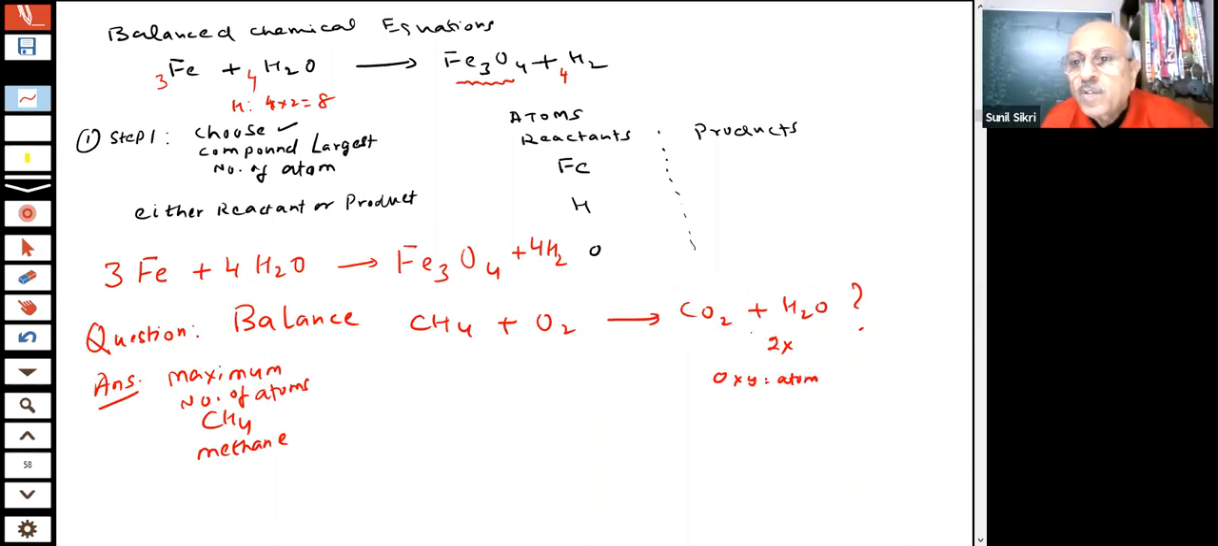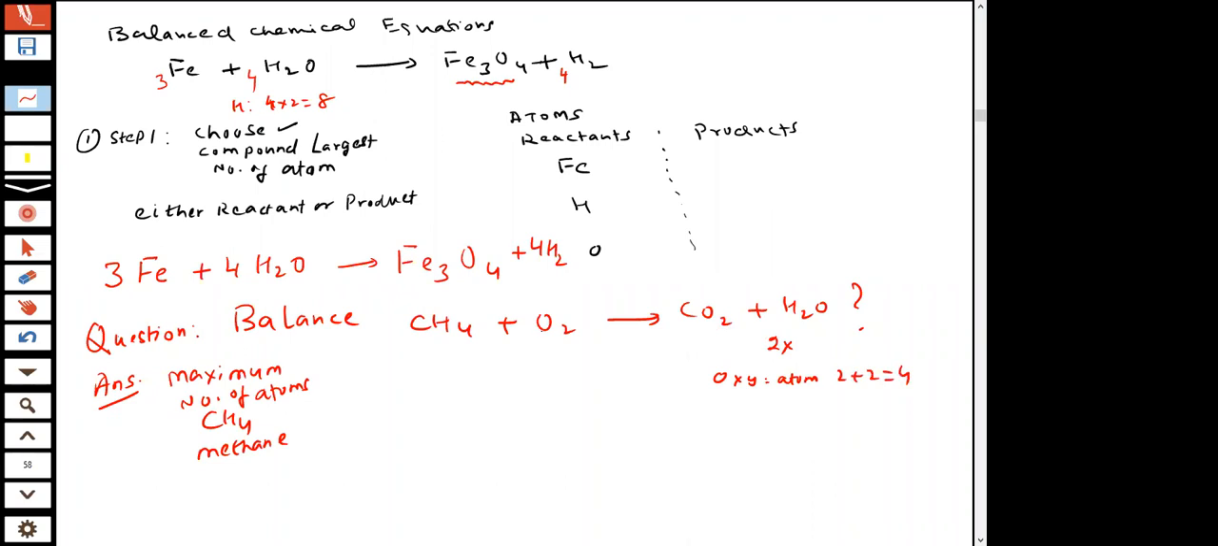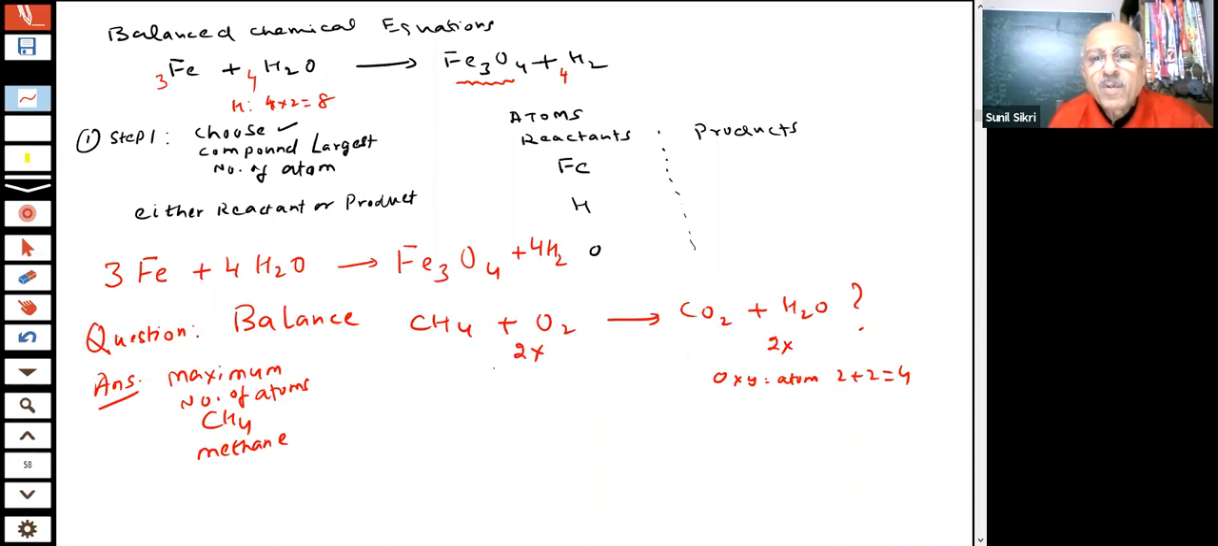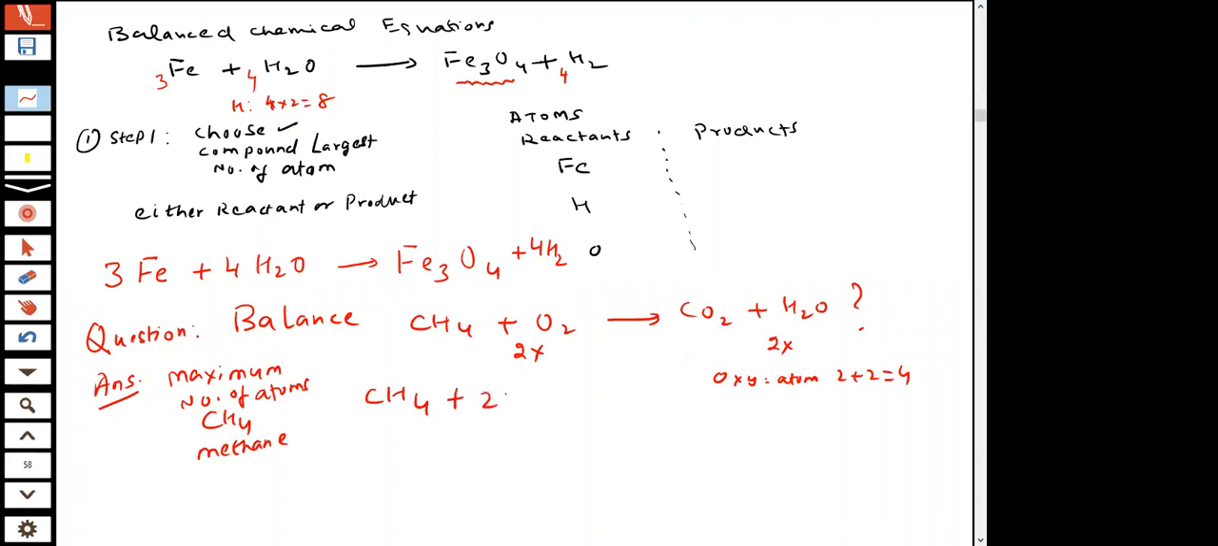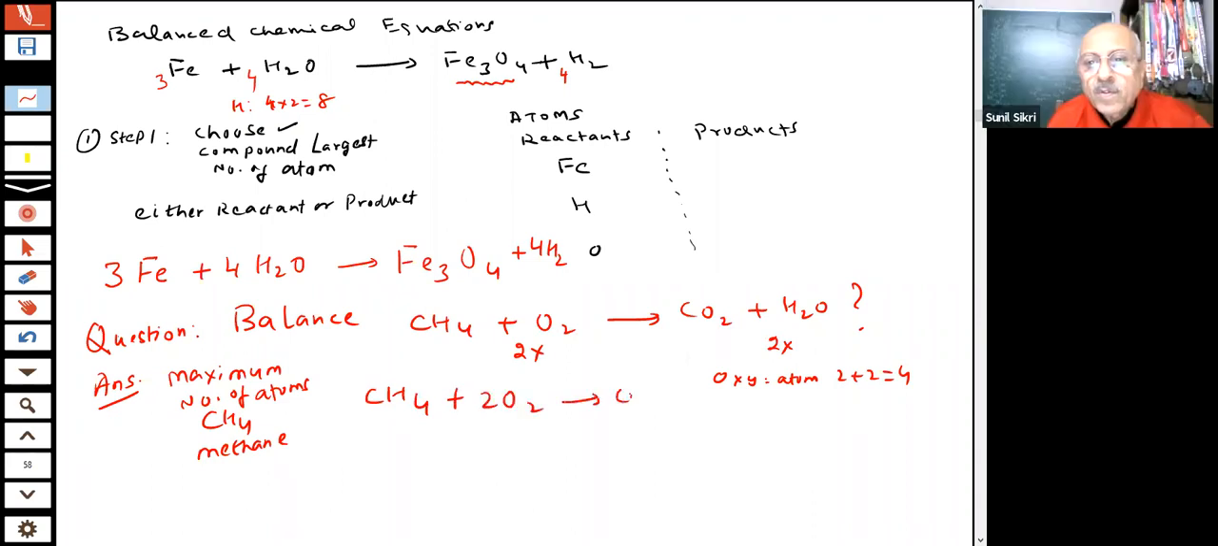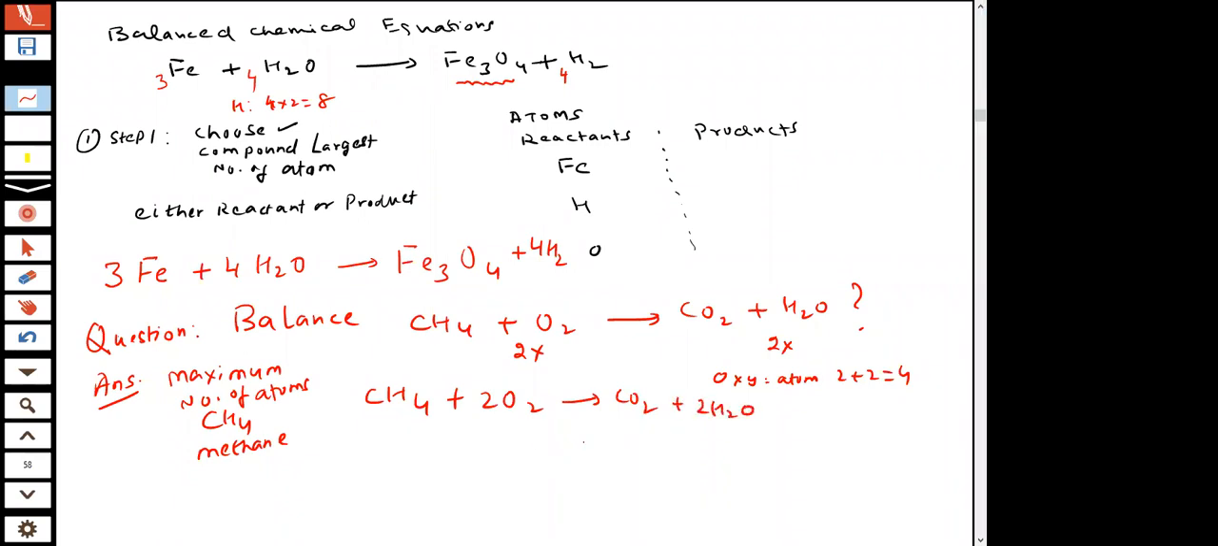How many oxygen? You have 2 plus 2, 4. So how will you make it 4 on the other side, on the oxygen? You put a 2. Multiply by 2. So now you check it. What is our answer coming? CH4 plus 2O2 gives CO2 plus 2H2O. Tell me, is it balanced? Yes.